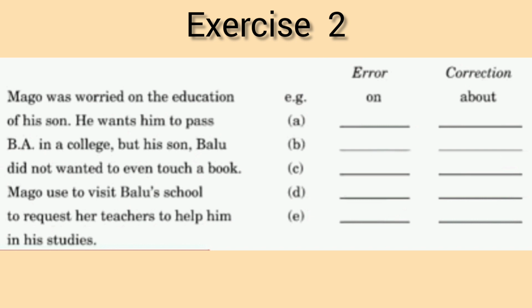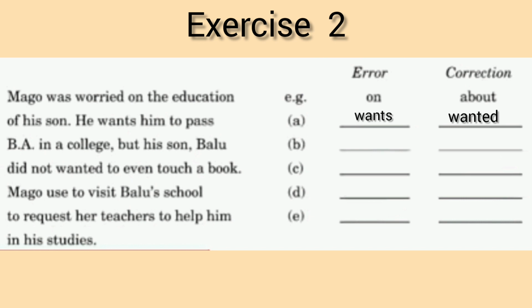Margot was worried on the education of his son. The first answer is already given, that is, Margot was worried about the education of his son. And you can also see that the passage is given in past tense. He wants him to pass. The error is easily spotted in this line. Wants is wrong and the correct answer will be wanted. He wanted him to pass BA in a college, but his son Balu.